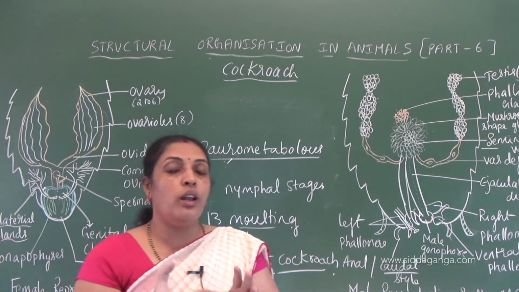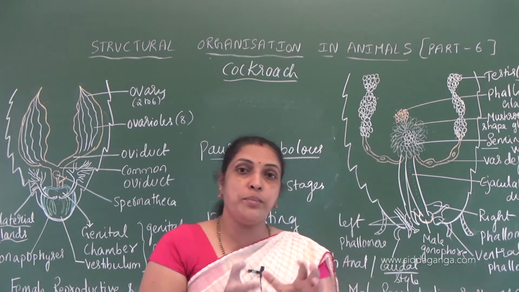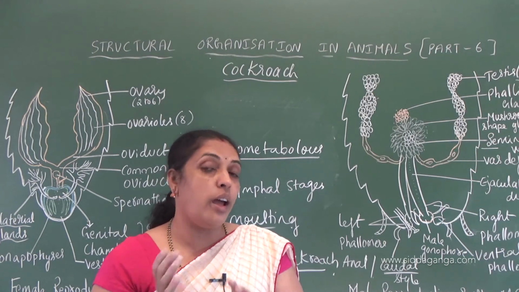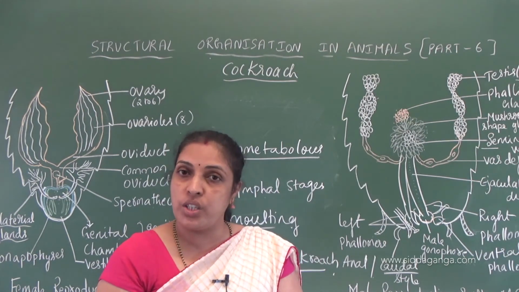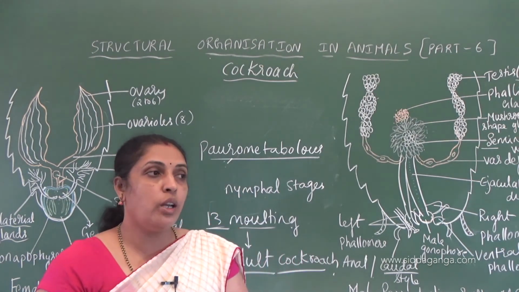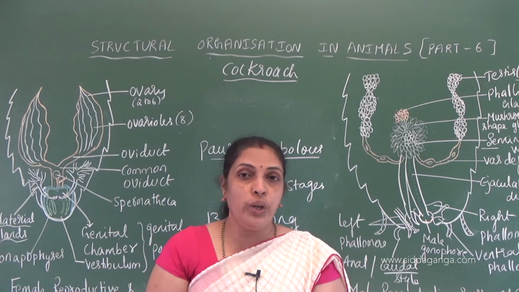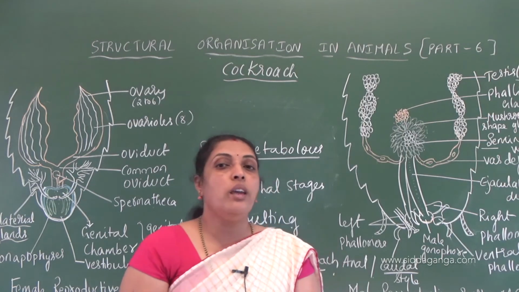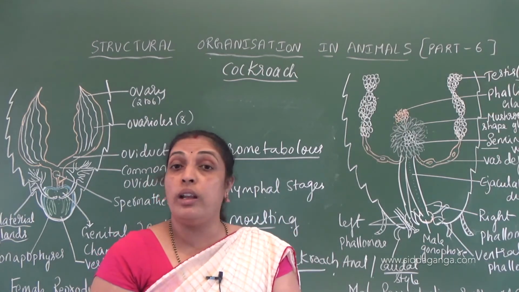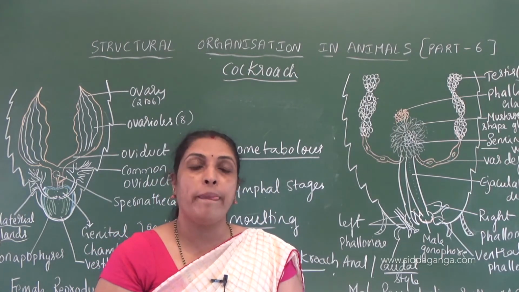Malpighian tubules are yellow colored tubules present between the midgut and hindgut, which act as excretory organs. That means they convert nitrogenous waste present in the hemolymph into uric acid. So cockroaches are uricotelic organisms.